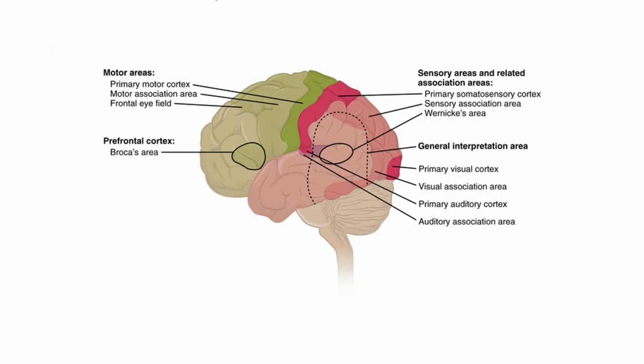If you look at this picture, these are the association areas. Basically, they have highlighted this region, not any one particular hemisphere. It's spread all over in both the hemispheres.